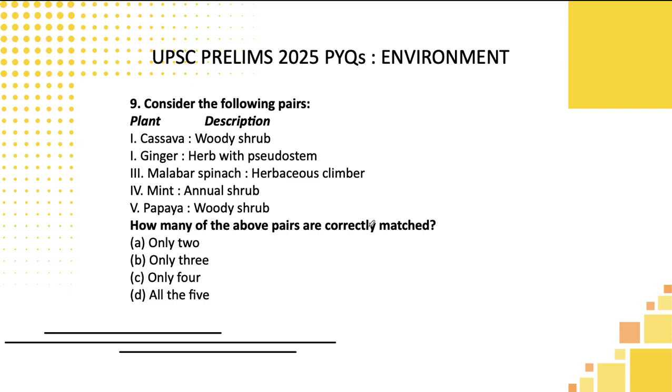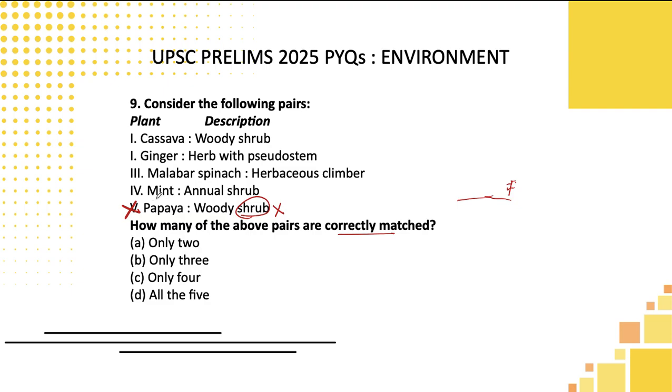Consider the following pairs. They are asking which of them are correctly matched. Cassava, woody shrub; ginger, herb with pseudostem; Malabar spinach, herbaceous climber; mint, annual shrub; papaya, woody shrub. One thing, students, we know very well by looking at the options here, directly you can eliminate first papaya. Why I am telling is papaya is not a shrub. I hope you know the meaning of herb, shrub, and tree. Herb means it will be spread on the ground surface only, and shrub means little kind of branches will come like that of roses and all. So papaya is actually considered to be a tree. How it will come under shrub?